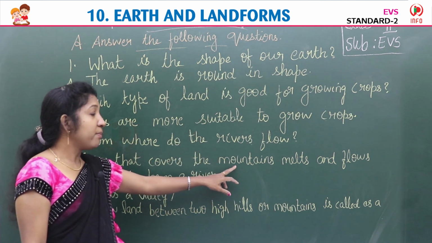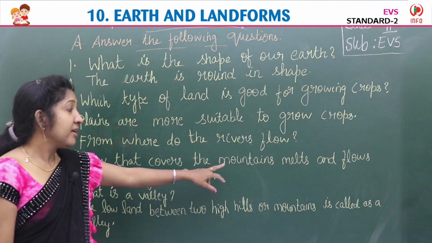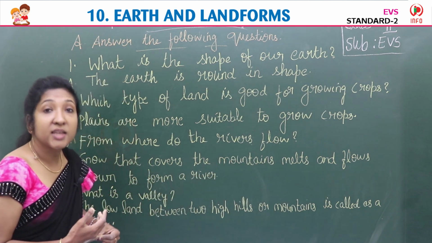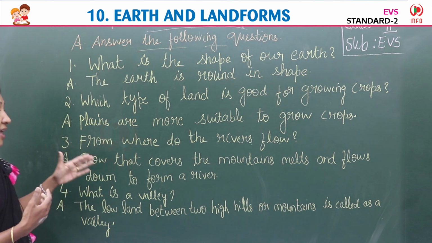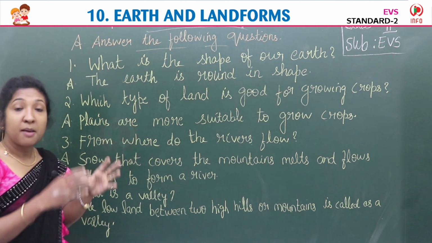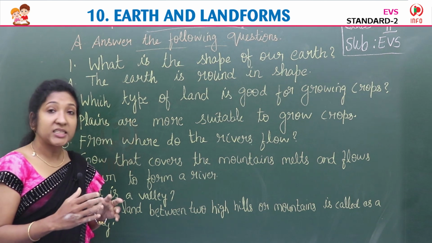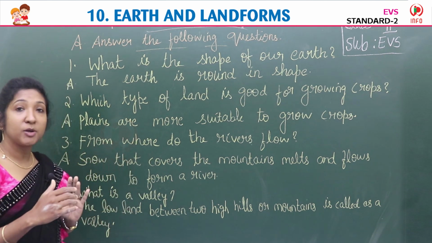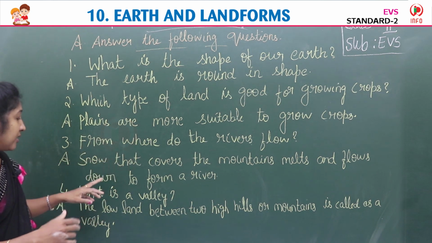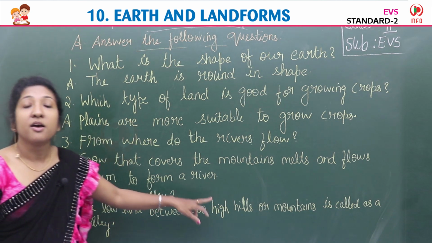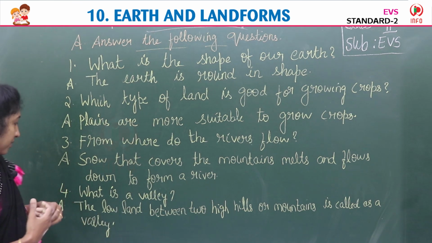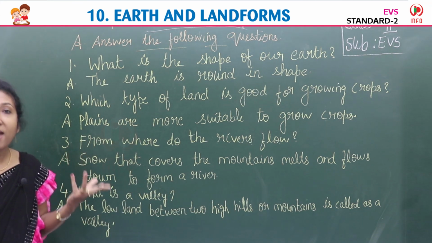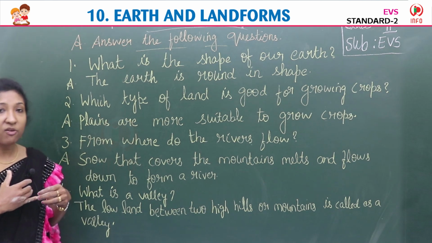Spelling: M-O-U-N-T-A-I-N-S, mountains. Yes, snow that covers the mountains melts, M-E-L-T-S, melts and flows, F-L-O-W-S, flows down to form a river. Now our last question, what is a valley?